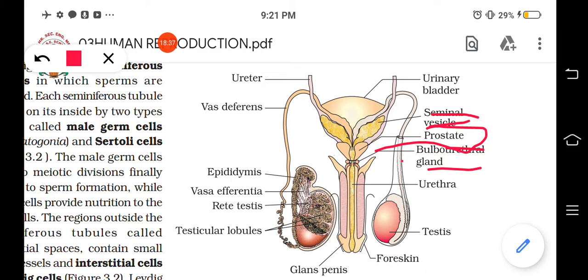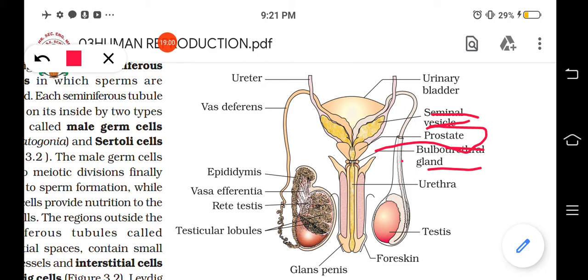So these help in the formation of semen. Semen contains the secretions of these glands of the male reproductive system, and also the male gametic cells called sperms. Clear? So this is the male reproductive system.